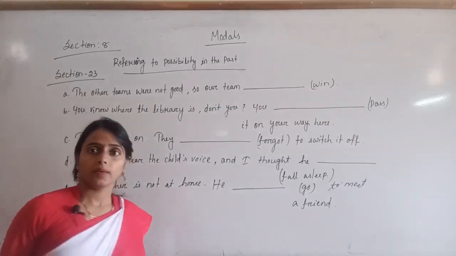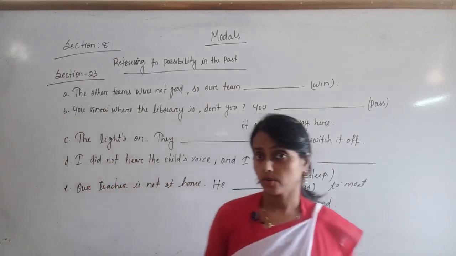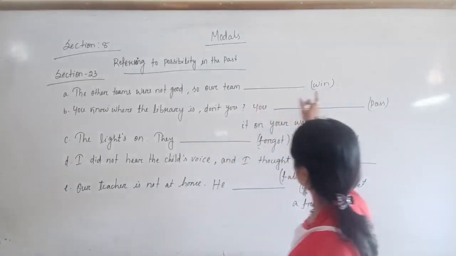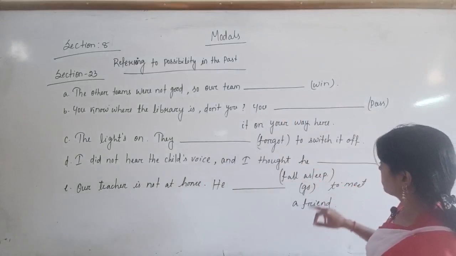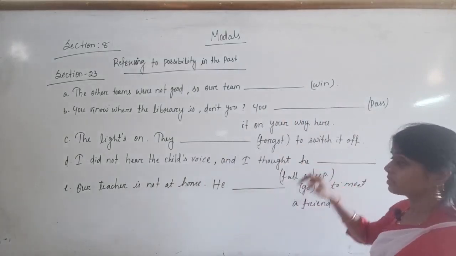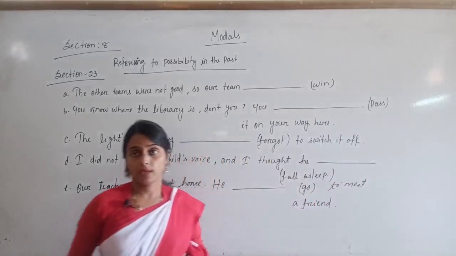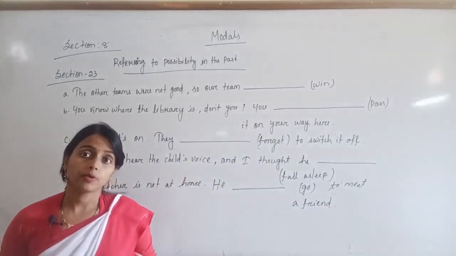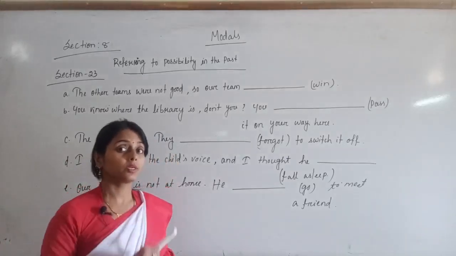Now see, I have written the activities, and by looking at them you need to write down the answer. Here you have to use the verbs win, pass, forget, go, fall asleep. We have to use might, may or could with the verb form of present perfect tense, and that will indicate the past possibility.